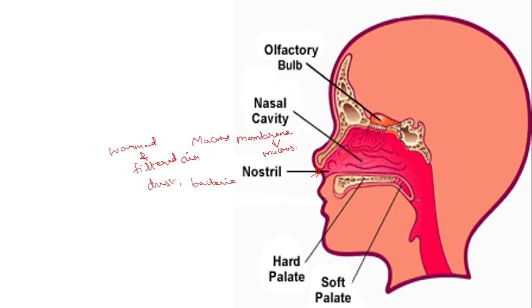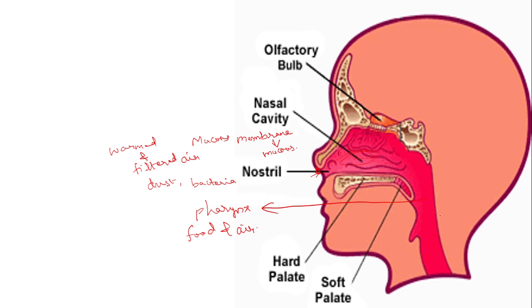Now what is this pharynx? This pharynx is the common opening. So this is the pharynx. This pharynx is the common passage for food and air. Now after this pharynx, two pipes will be opening there. Two tube-like structures.